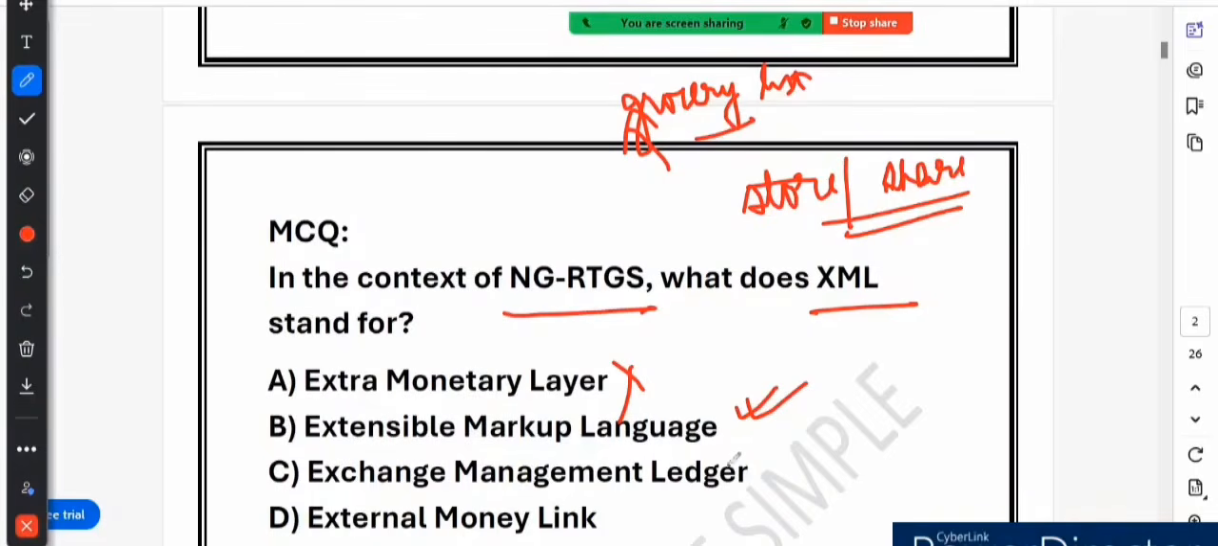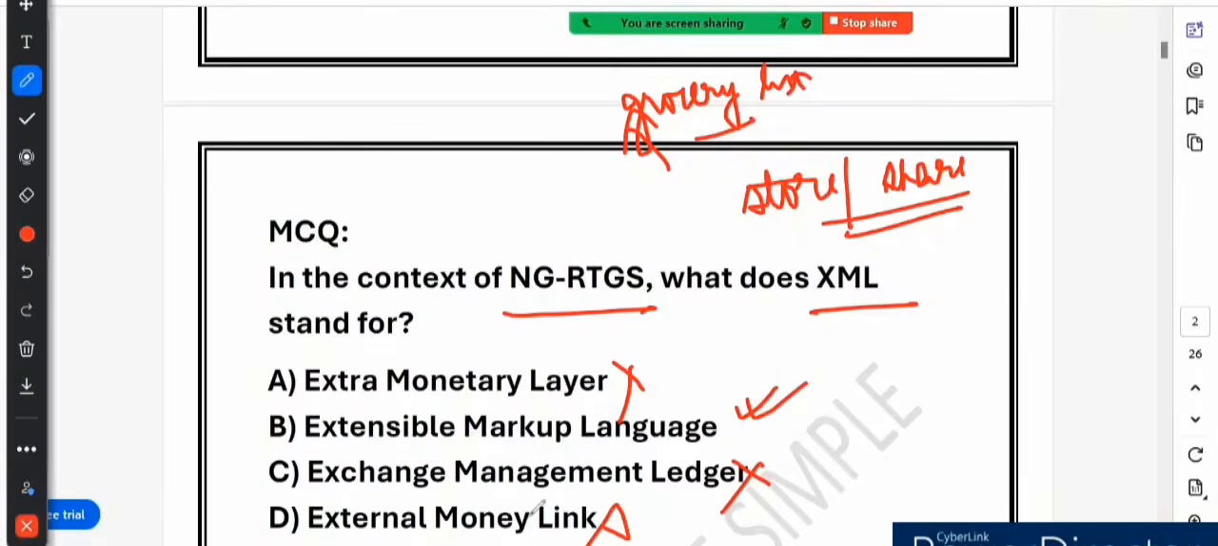Option C says exchange management ledger. This is wrong, because exchange management ledger or financial terms have nothing to do with XML. And option D says external money link. This is wrong, right? External money link sounds like a system that connects financial institutions, but XML does not transfer money.